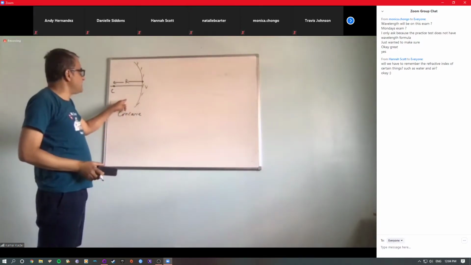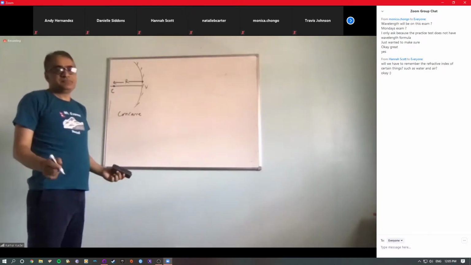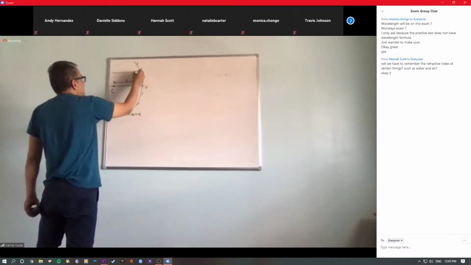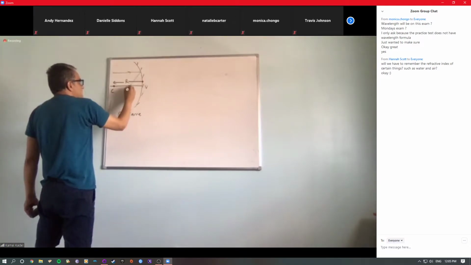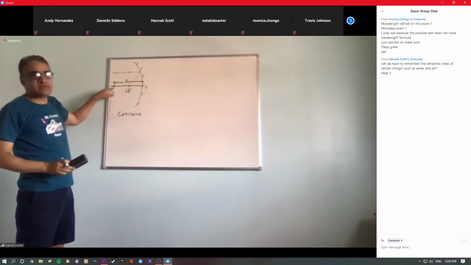For a concave mirror, the center of curvature is always on the same side as the incoming rays. Incoming rays will come like this, for example, and these will go through the focus. So this is the incoming ray, this is the center of curvature.